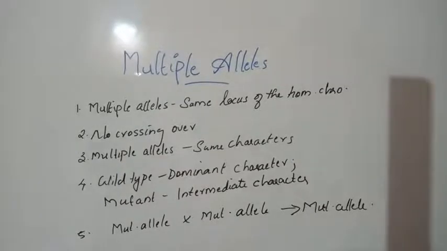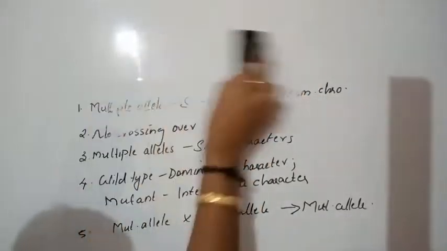Then come to the examples of multiple alleles. The major example is the ABO blood group system. Before going to the example, there is an equation to find out the number of possible genotypes.